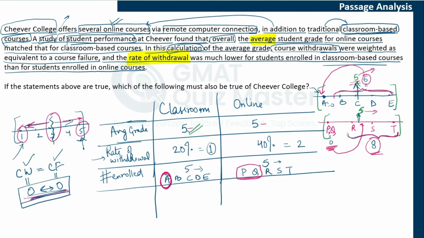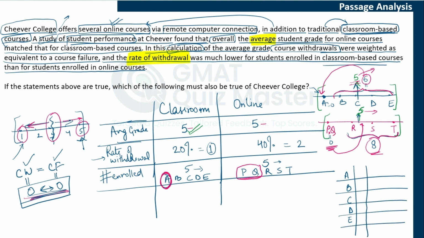We can assign some values here. Let's say A, B, C, D, and E, and we can create a table kind of thing here. A, we know, got 0 as per the example that we have taken. B, let's say, got 4. C got 5. D got 5. E got 10. So how much would it be? It would be 24. Let's make it 6. So this would be 25 and the average would be 5 here, right?